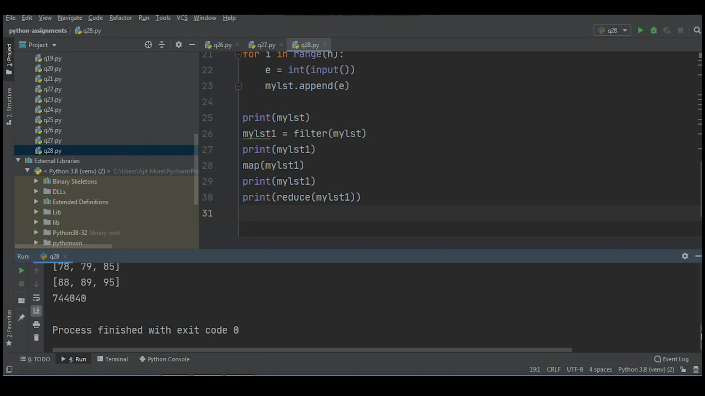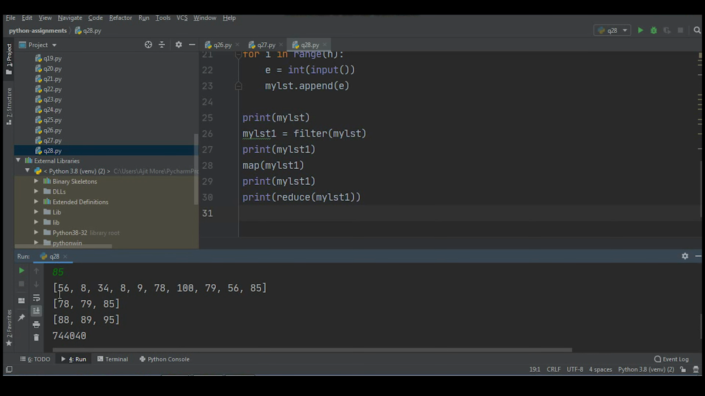Now you can see this is our given list, 10 elements. From that, these are the filtered values. This is the mapped list and this is the reduced value, that is the multiplication of 88 with 89 with 95. I hope you understood. That's all for today.